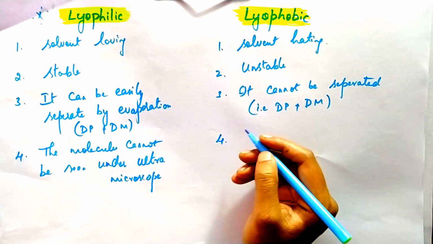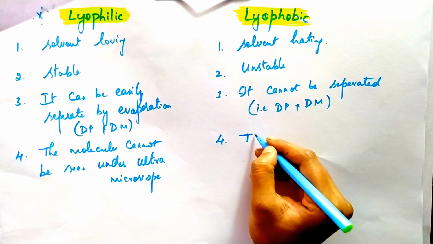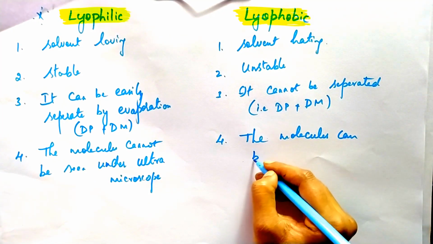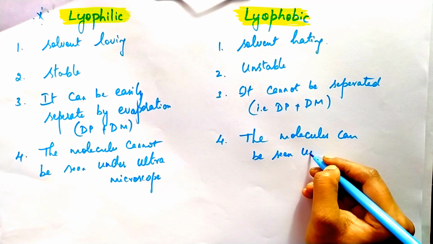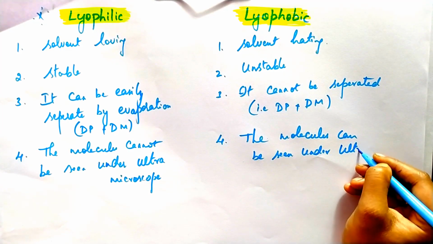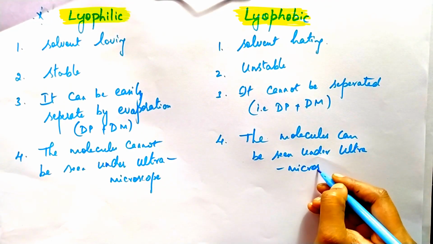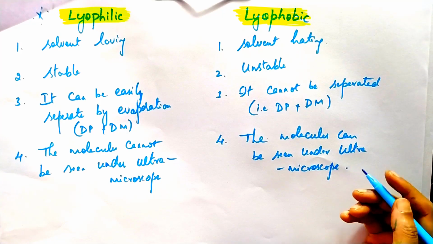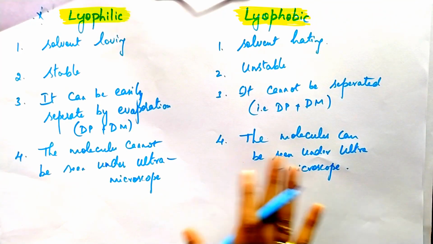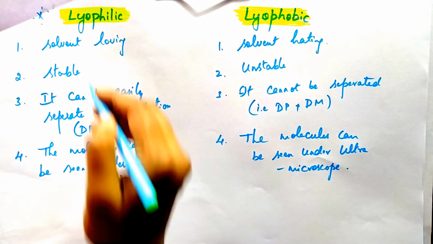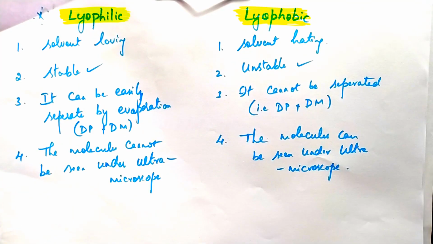But here in lyophobic, the molecules can be seen under the ultramicroscope. These are the differences between lyophilic and lyophobic. I think you have understood this concept, and why they are stable and why they are unstable. Then let us move on to the third classification.